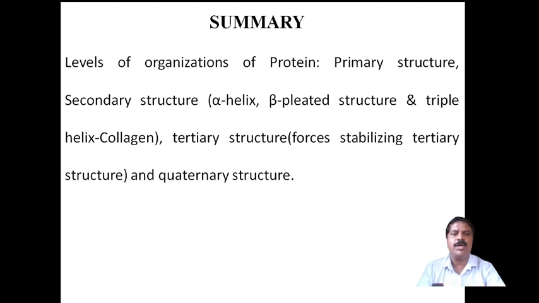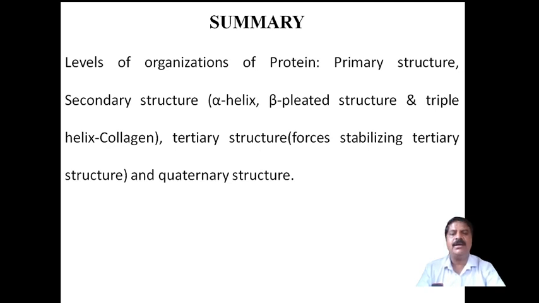There are 4 bonds explained for the stability of the tertiary structure. And lastly, I explained the quaternary structure of a protein, taking hemoglobin as the whole structure, which has 4 subunits.